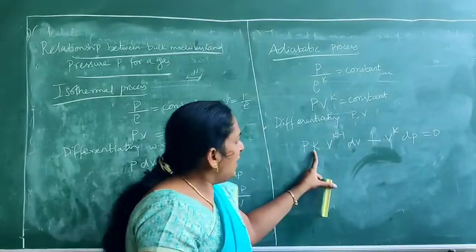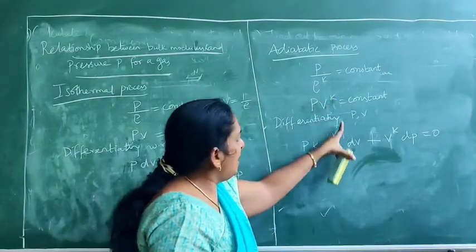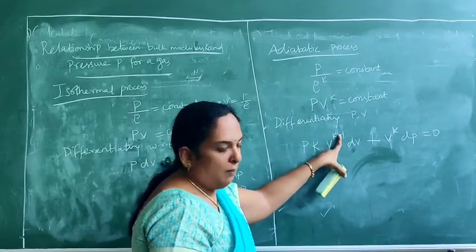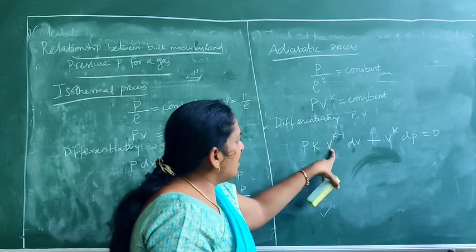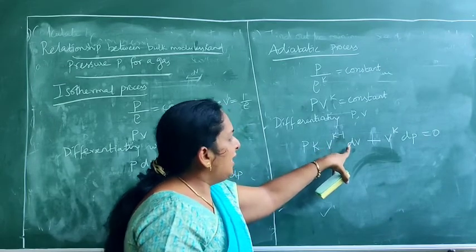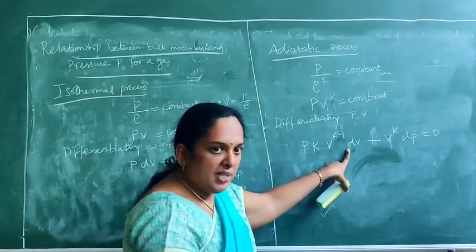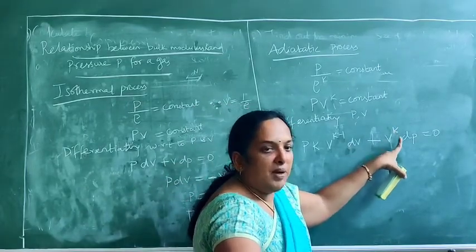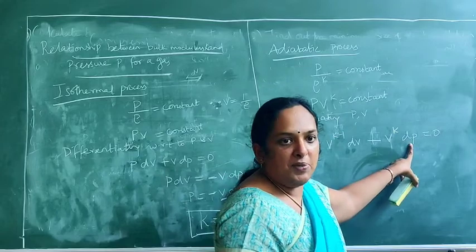Clear? Here V^k, we differentiate by bringing the power down and reducing the power by 1, so it becomes k V^(k-1) into dV. Differentiation of volume is dV. Plus V^k is constant, but we are differentiating the pressure, so it becomes dP.